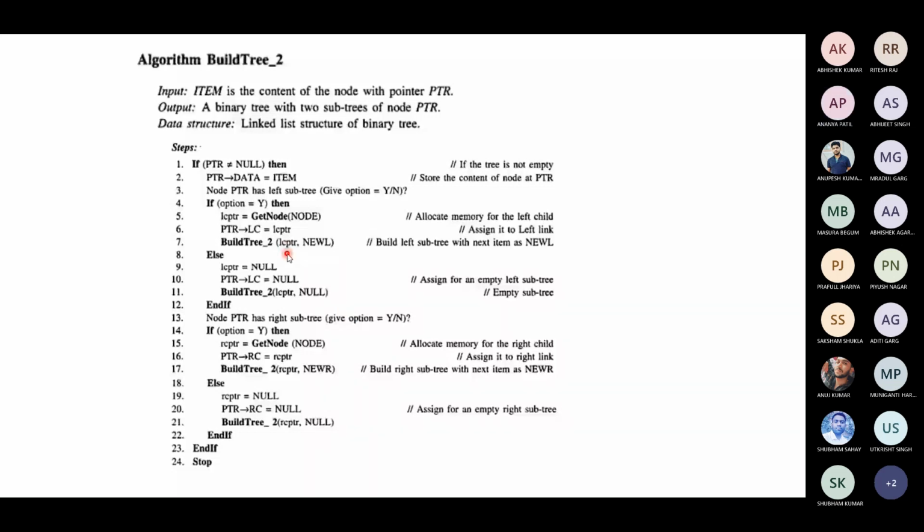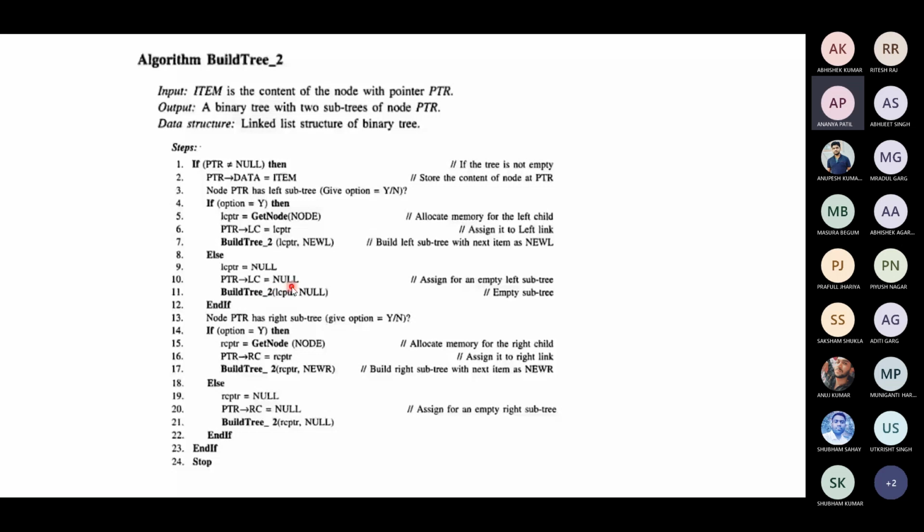The comments will help you to understand. We are making sure that the tree is not empty. We are storing the item. You can see this, we are allocating the memory and we are assigning it to the left link. Because the option is Y for the question that it has a left subtree, we call with the same link again to go to the left or right. If there is no left subtree, then we assign an empty left subtree. Because there is no left subtree, we will make it null.